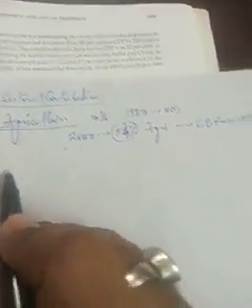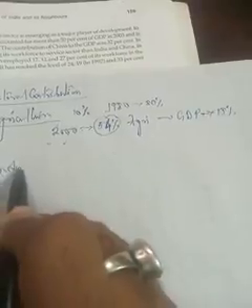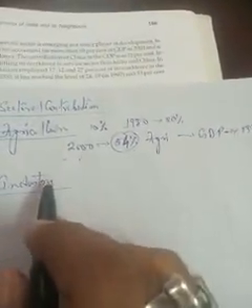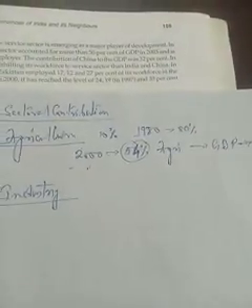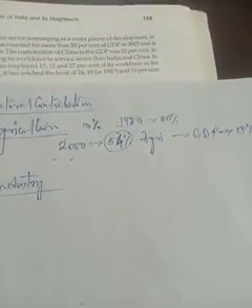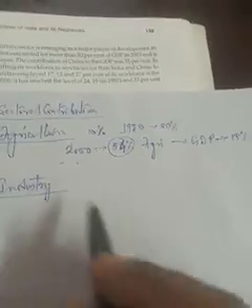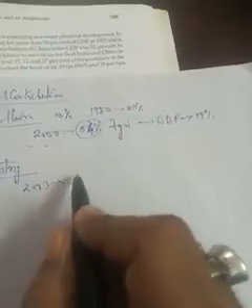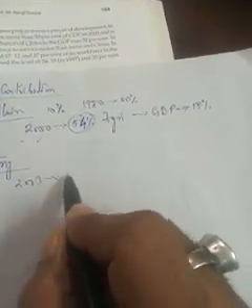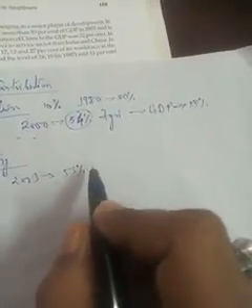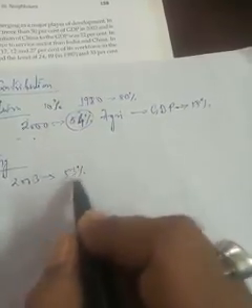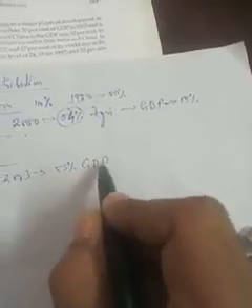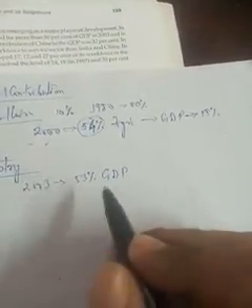Second, we will discuss industry, that means the secondary sector. In 2003, the secondary sector contributed the highest to China's GDP at 53%. That means out of total GDP, 53% comes from the secondary sector, that is from industry.